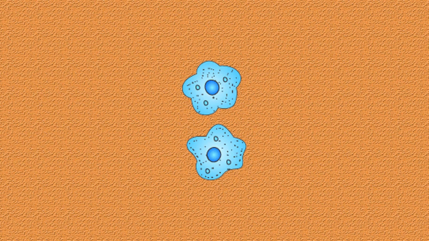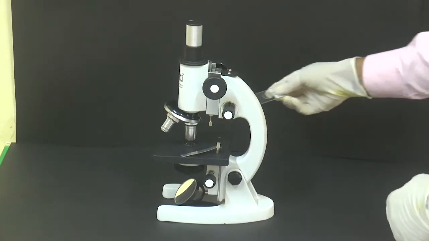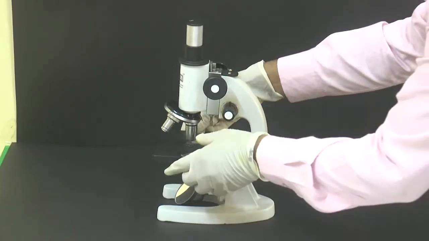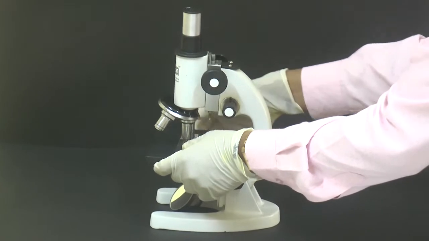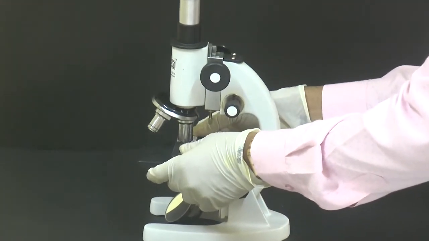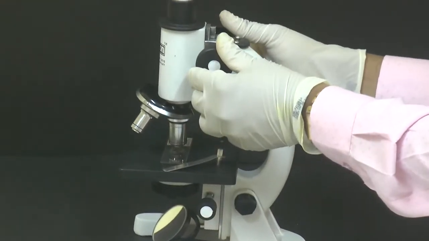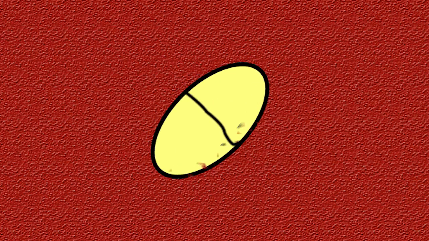To observe binary fission in yeast, take a permanent slide of yeast and place it under the microscope. The nucleus of the mother yeast cell divides into two parts and a transverse partition wall is formed in the middle of the mother cell, which divides it into two parts. These cells are separated from each other and two independent yeast cells are formed.